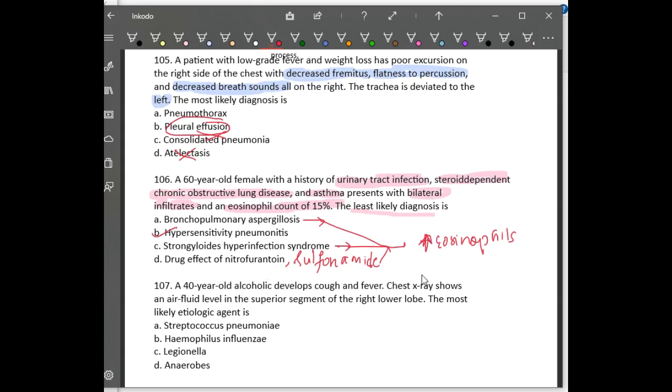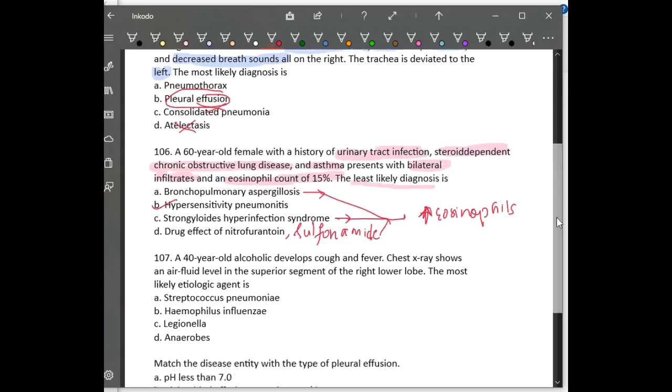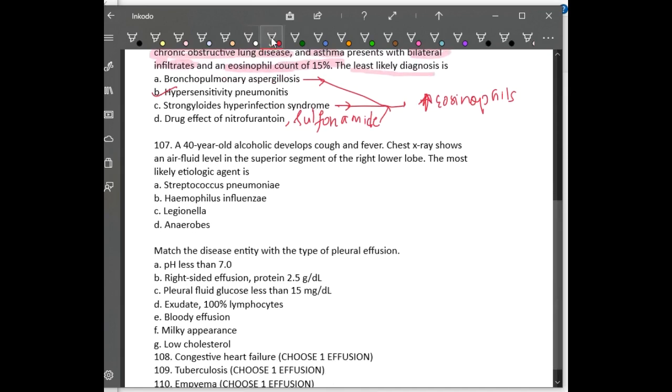Next question: a 40-year-old alcoholic develops cough and fever. The chest X-ray shows an air fluid level in the superior segment of the right lower lobe. The most common etiological agent is?